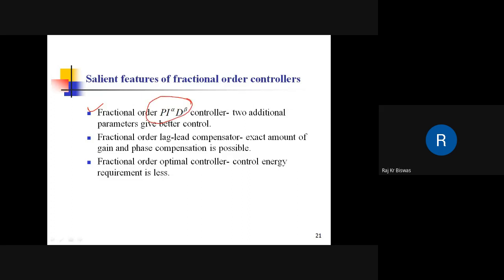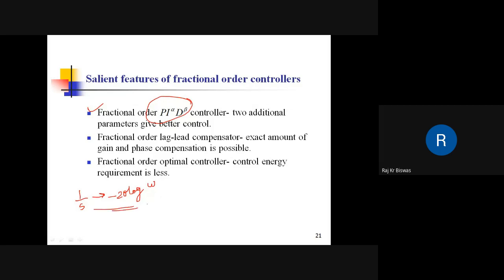Fractional order lead lag compensator, it gives what? Exact amount of phase and gain compensation. If I talk about the transfer function, say 1 by s, in gain form this will be minus 20 log omega. So from here we can get a gain of 20 log omega. If it is s square, then 40 log omega, s cube 60 log omega, and so on. So integer multiples of 20.